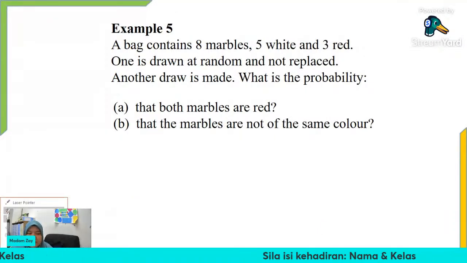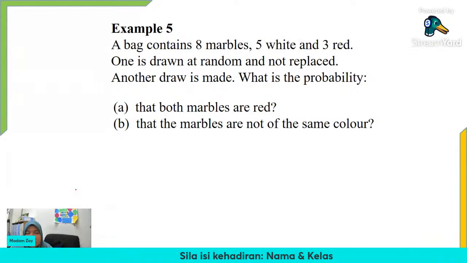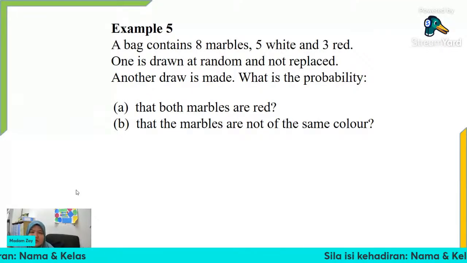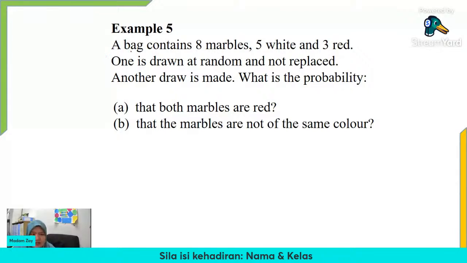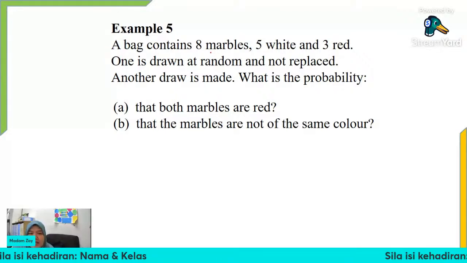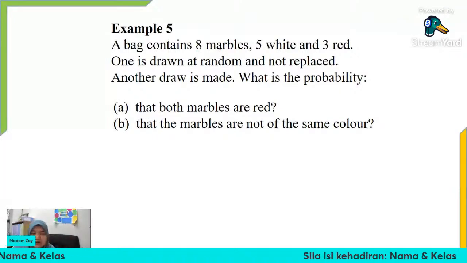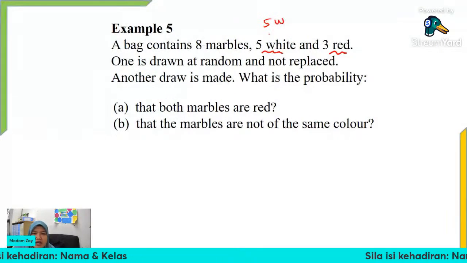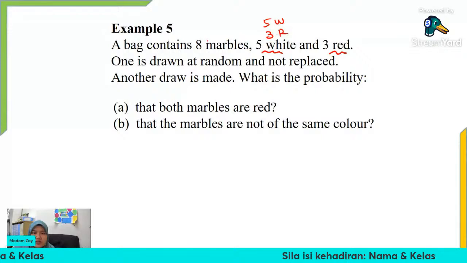Okay, so before this we learned about the contingency table. We know we have two categories of event, so we can do the table. But now it's repeated. Okay, so let's see how it is considered as repeated event. So example 5, a bag contains 8 marbles. So we have 8 marbles, 8 guli. So 5 white and 3 red. So we have 8 marbles with 5 white marbles and 3 red marbles, with total of 8.